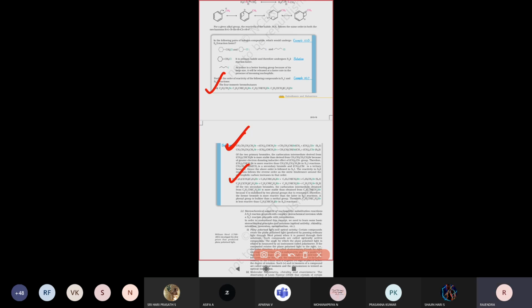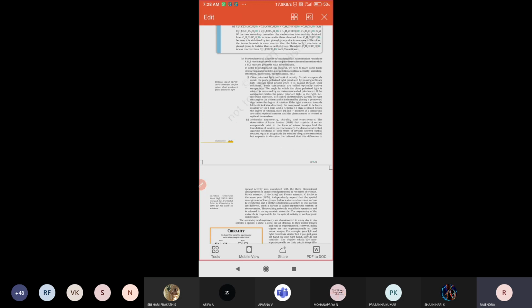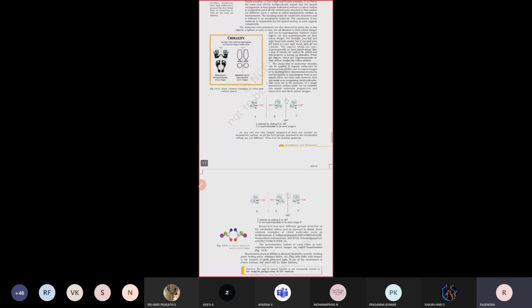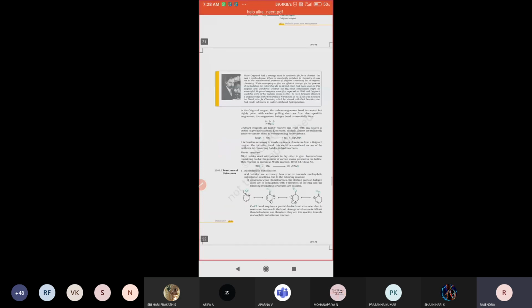So tomorrow's class is very important. What is a chiral carbon? What is an achiral carbon? What are enantiomers? What is a racemic mixture? What are diastereomers? These points we are going to see tomorrow. What is chirality? What is racemization? These compounds and the SN1, SN2 reactions we are going to see tomorrow.